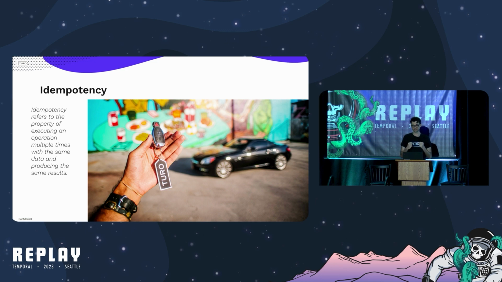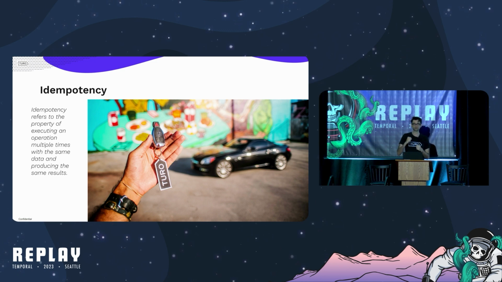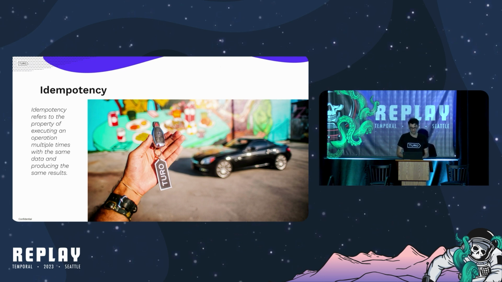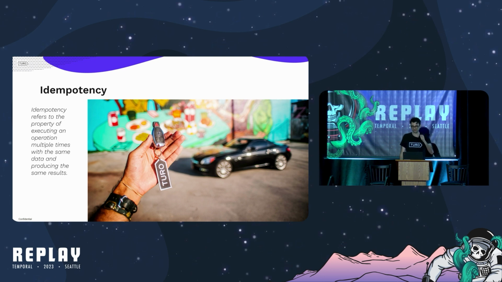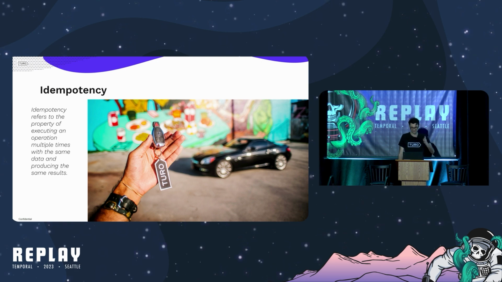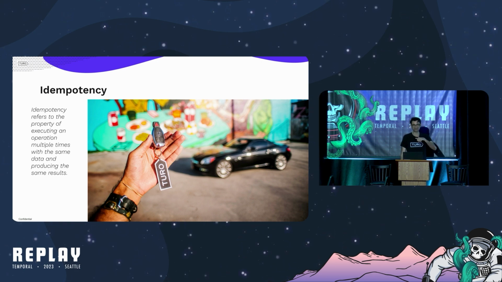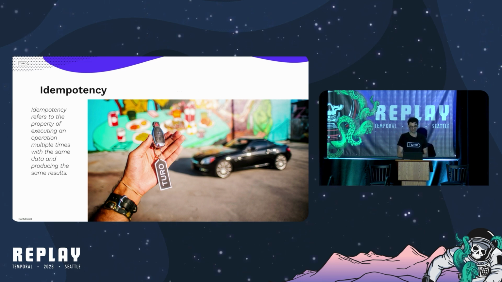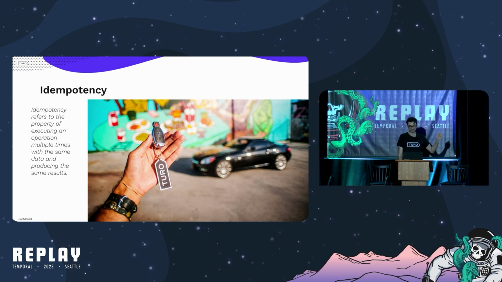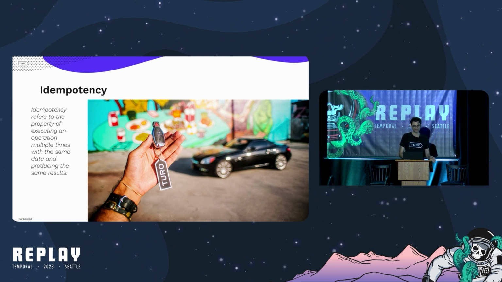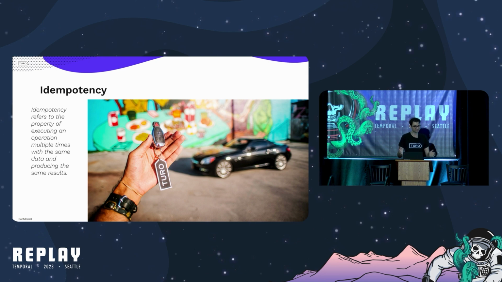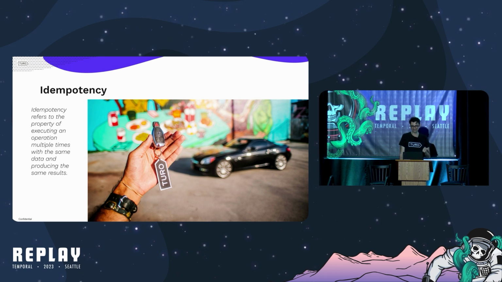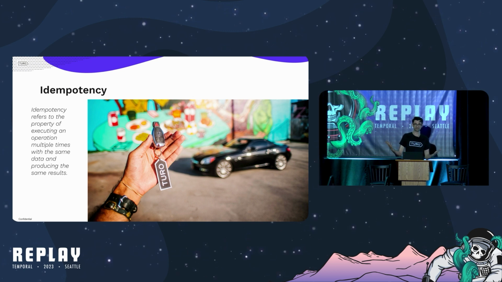An important consideration for any workflow is ensuring idempotent operations. Idempotency, as many of you probably already know, refers to the property of executing an operation multiple times with the same data producing the same result. An example of this is pressing the unlock button on your car key multiple times. Unless your car is really fancy, doing so would not really do much, except the first time. Similarly, starting a trip or sending a notification twice or more shouldn't really do anything.